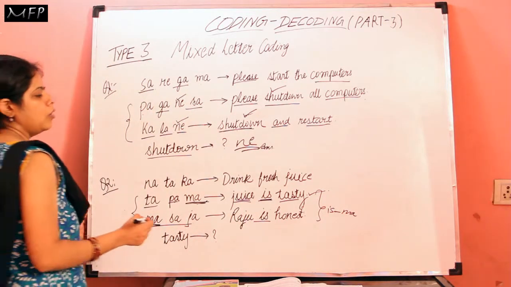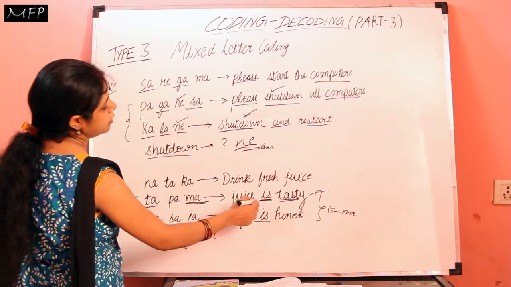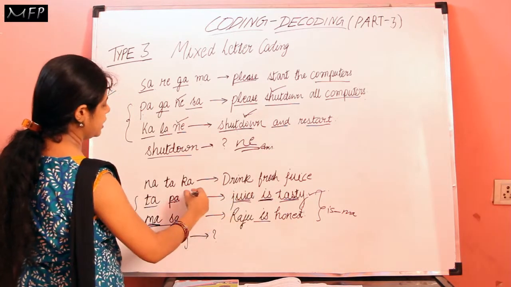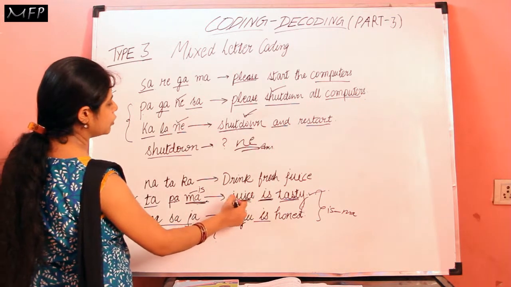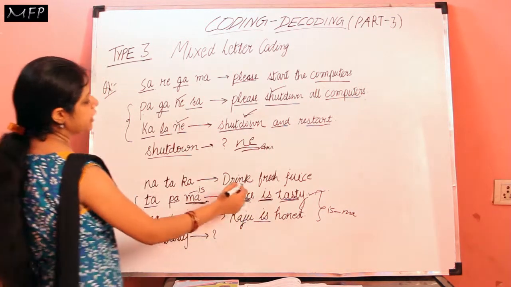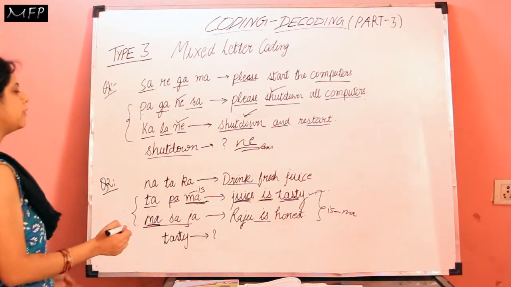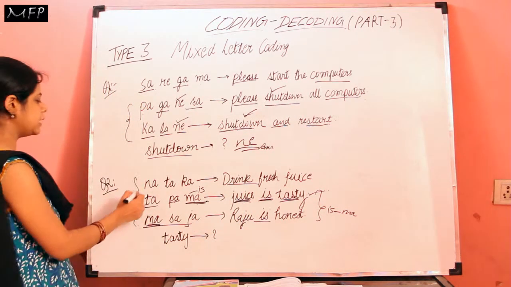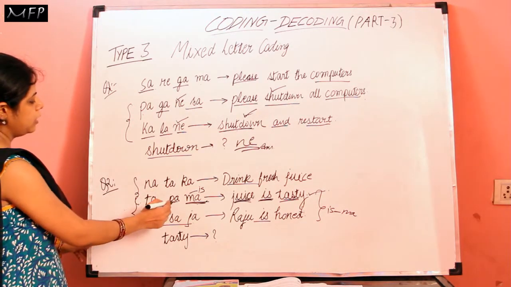Okay. Now for finding the code for tasty, we have found the code for is. And now we have to find the code for juice. Juice is given in the first sentence and in the second sentence also. So what is common in the first and second sentence? Na, ta, ka and ta, pa, ma.